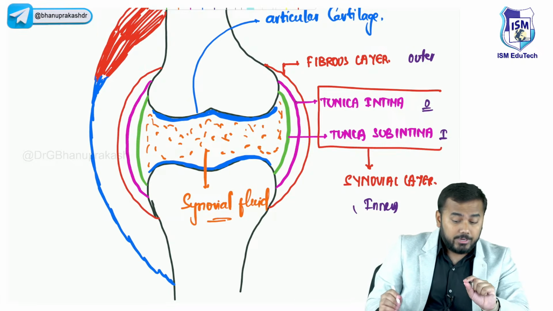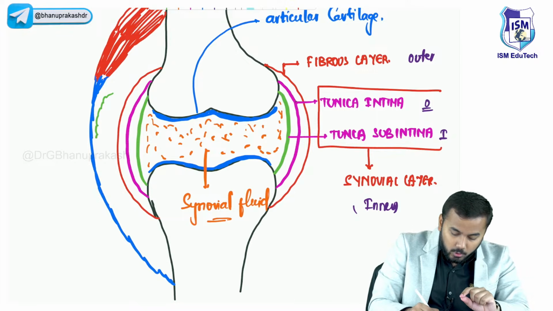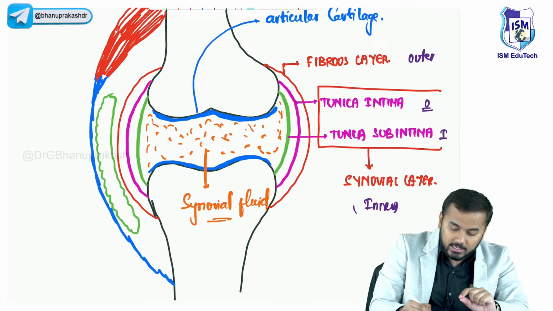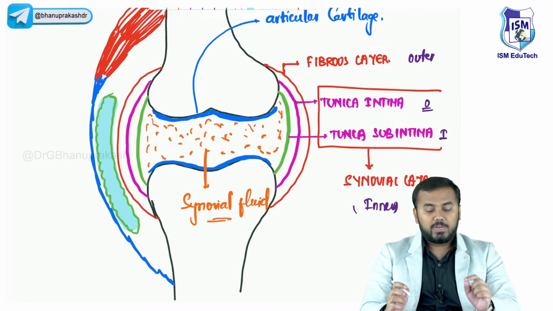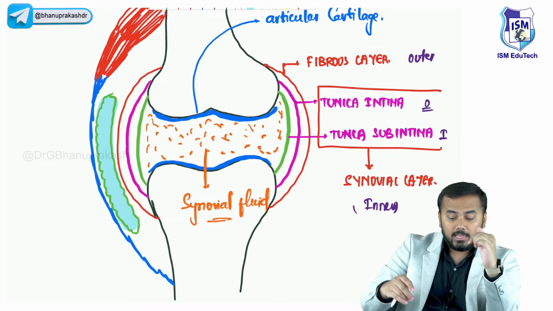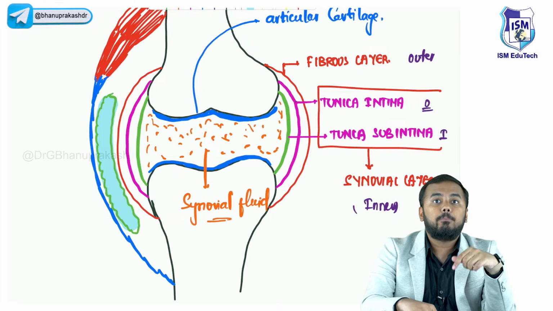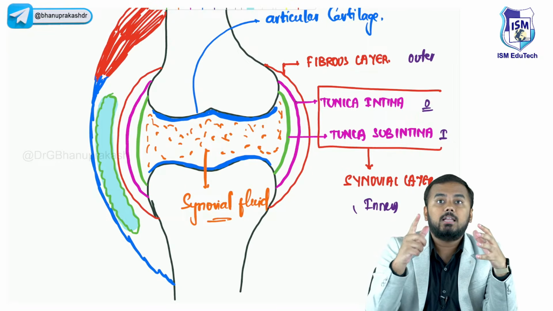Now look at this. I am drawing one very important thing here. You can see this green thing which I'm drawing, and it has some blue fluid. What is this actually? This is present between a tendon and the fibrous layer. This is nothing but called a bursa. What is a bursa in anatomy? From now onwards, you should learn about bursas.